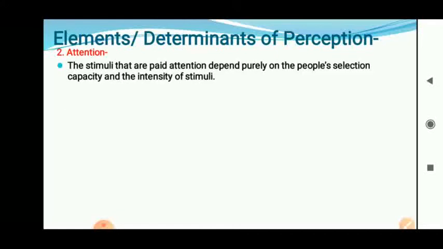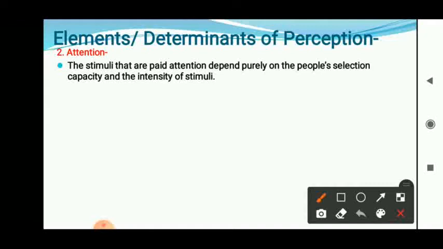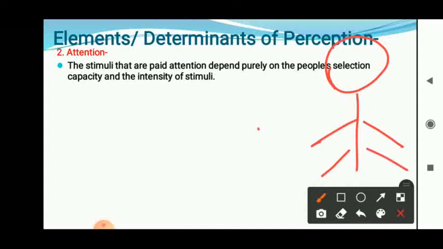Now, the second element is attention. The stimuli that are paid attention to depend purely on people's selection capacity and the intensity of stimuli. Now, you are receiving lots of stimuli. Here I am going to draw one picture. For example, this is the individual, and here is the message. The stimuli that are paid attention to depend purely upon people's selection and capacity.